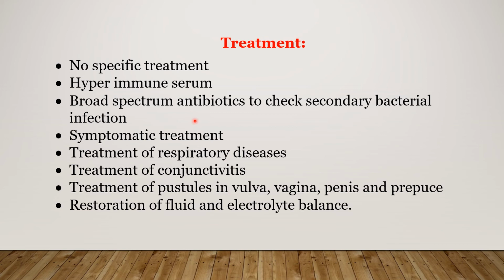Broad spectrum antibiotics to check secondary bacterial infection, because there are all the chances of secondary bacterial infection in pneumonia, in meningoencephalitis, in pustular vulvovaginitis, balanoposthitis, eyes, etc. So antibiotic is a must to prevent secondary bacterial infection, and other symptomatic treatment because there are so many symptoms here.